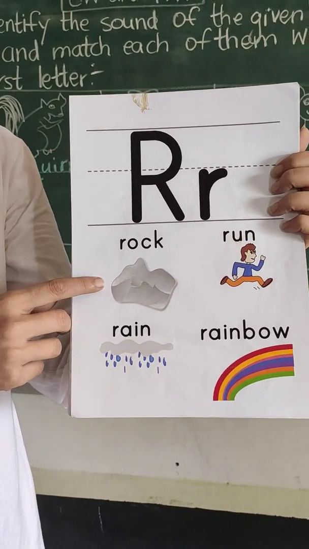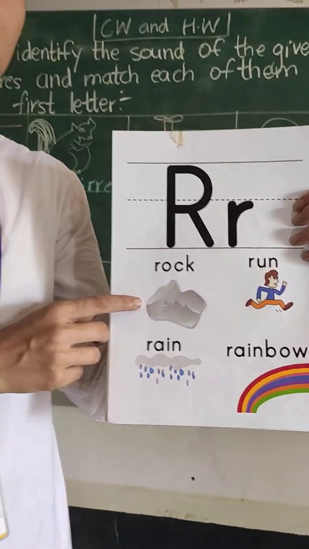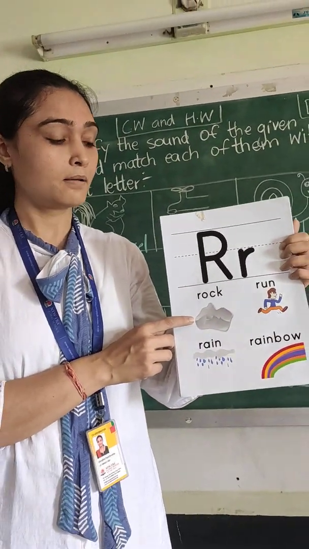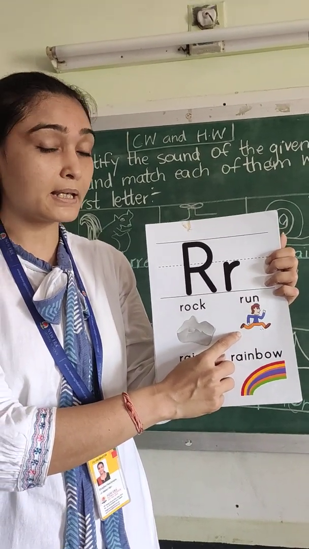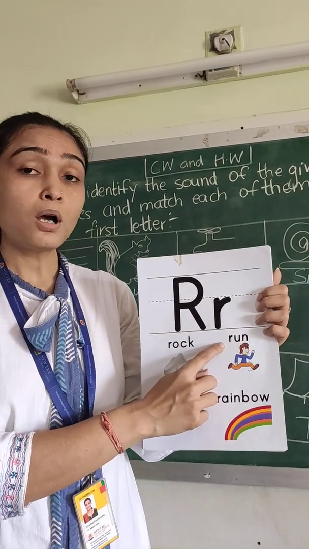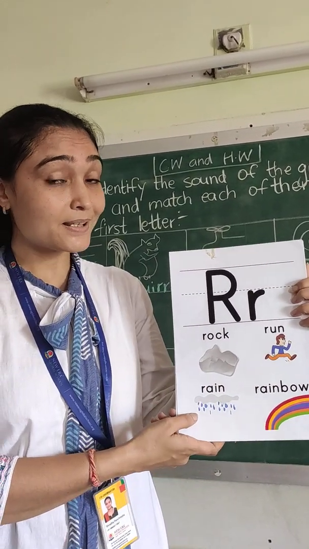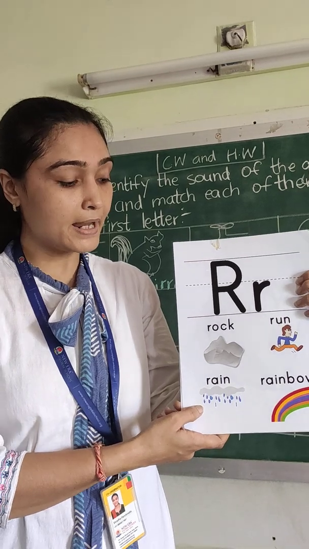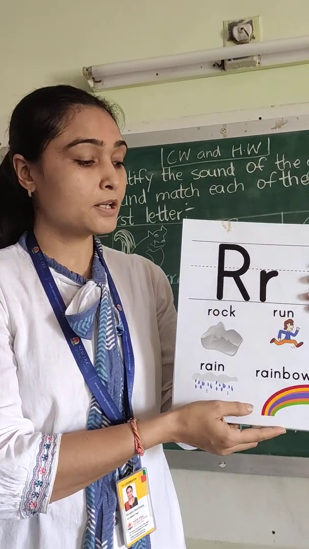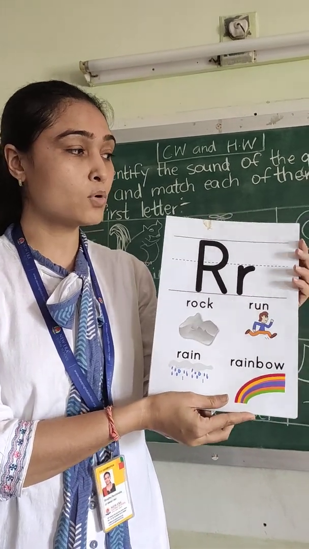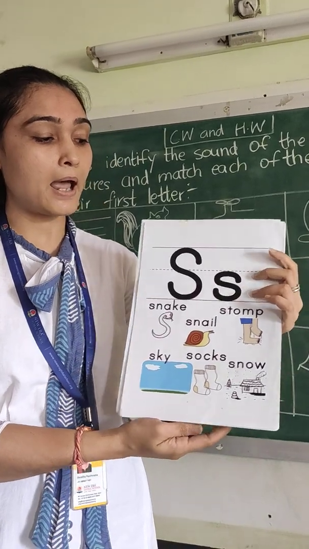R, R, rock. What did I tell you about rock? It is a big stone. And what is this man doing, children? He is running. So R, R, run. Next is rain. R, R, rain. And the colorful rainbow. R, R, rainbow.